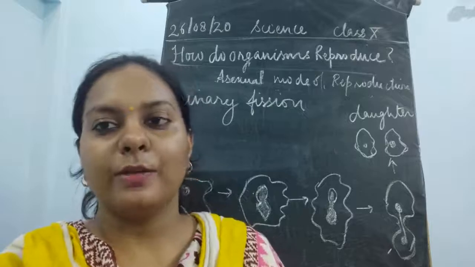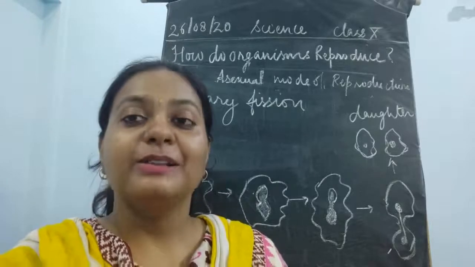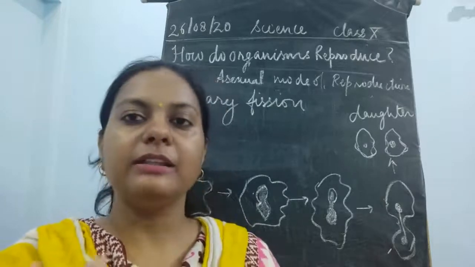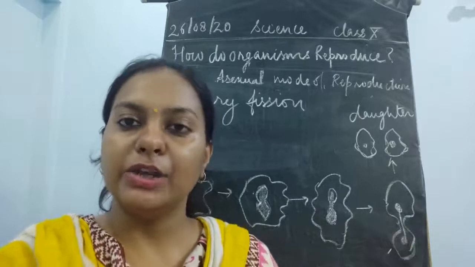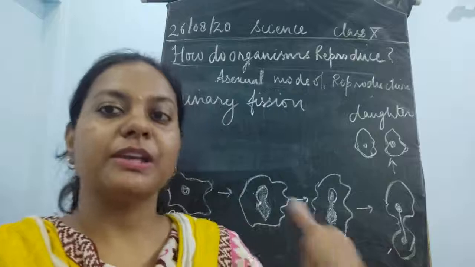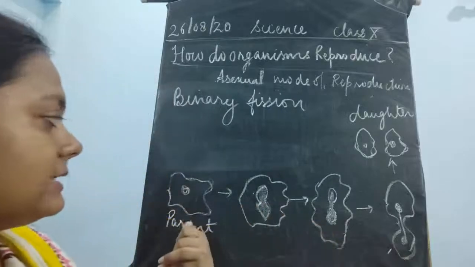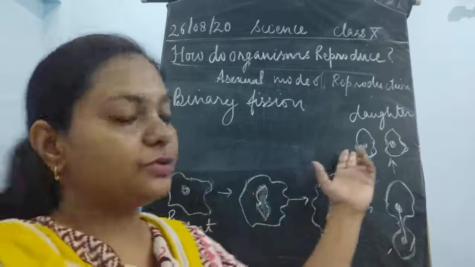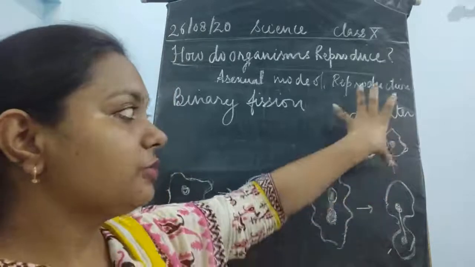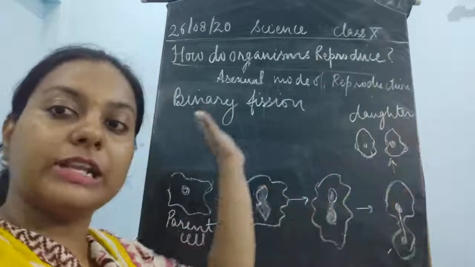Now the question was, why not son? It is said that only the females have the potential to develop a new individual. So here also the parent cell is going to give rise to two daughter cells. Again, these are going to grow and give rise to the next generation.